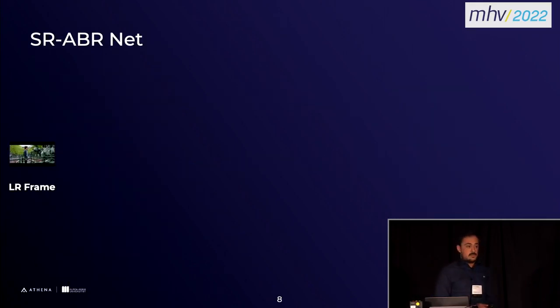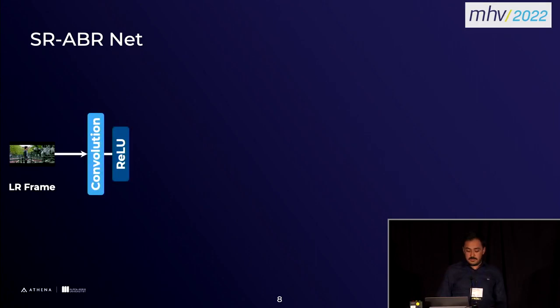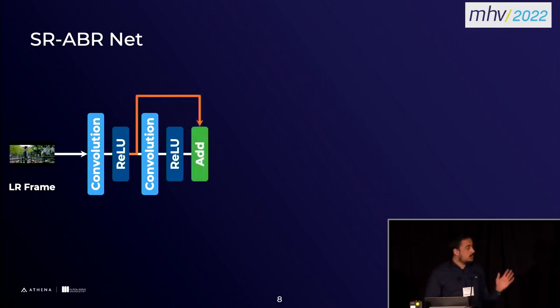So the SR-ABR network we use, as I said before, is a lightweight structure because we need to make sure that it is running in real time on the mobile device. So what we did was we just passed it through the convolution and ReLU block the first time, and then we do it again. Then here we have these additional layers. These just get the output from the previous layers and add them to the output of the current layer. And by doing so, we actually exploit the information from the previous layers more than once, and this enables us to exploit the information using far fewer layers compared to doing them straightforwardly.